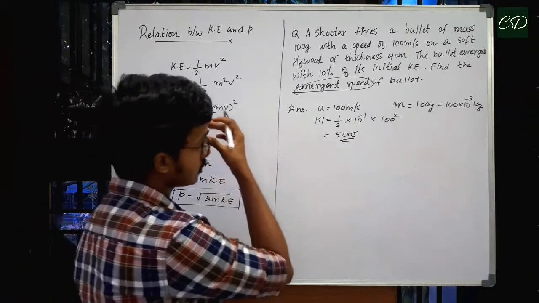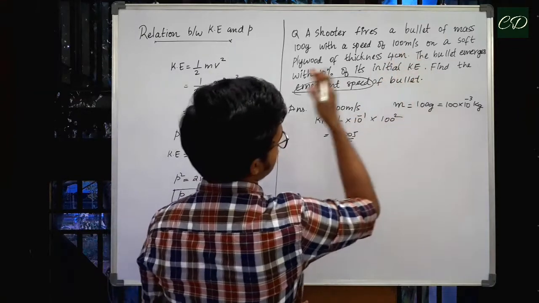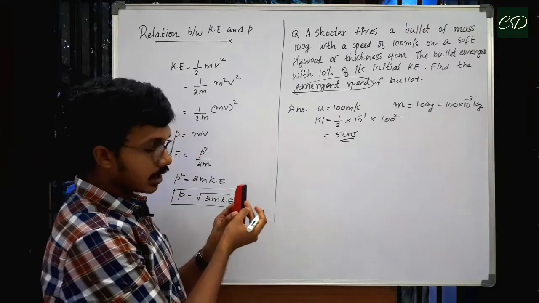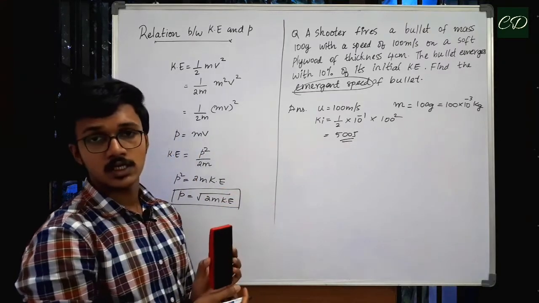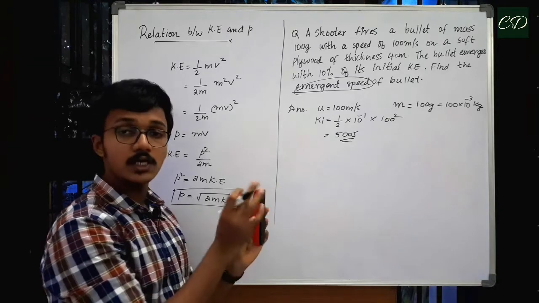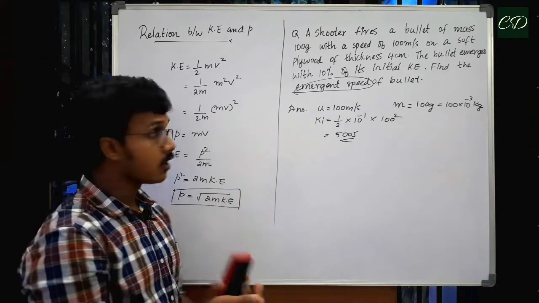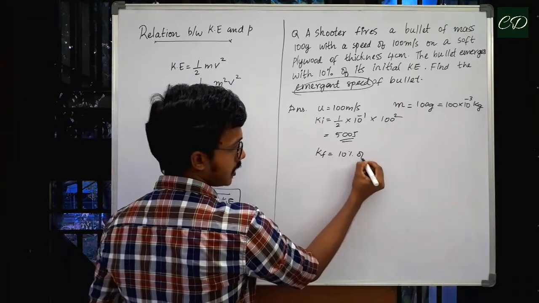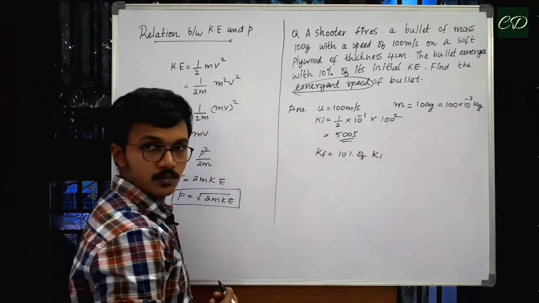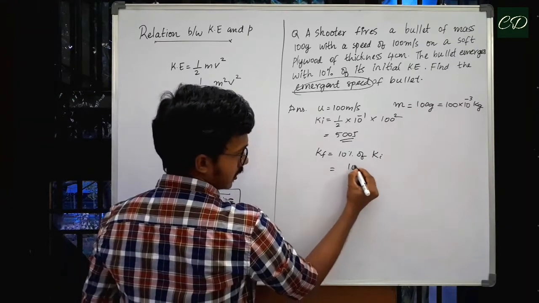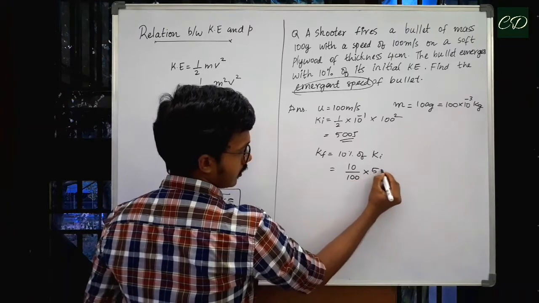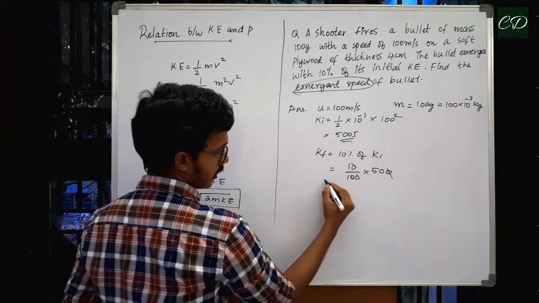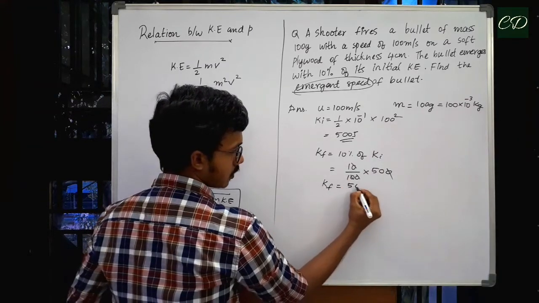Then what else is given in the question? The bullet emerges with 10% of its initial kinetic energy. So the bullet comes out with 10% of its initial kinetic energy. 90% of the kinetic energy was lost in the plywood. So we can write final kinetic energy will be equal to 10% of initial kinetic energy, right? So we can write 10 by 100 into 500. Cancelling out, we'll be getting final kinetic energy equal to 50 joules.